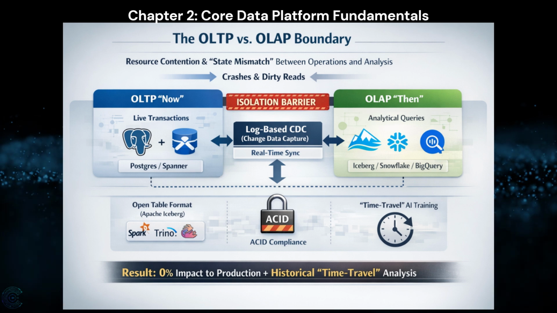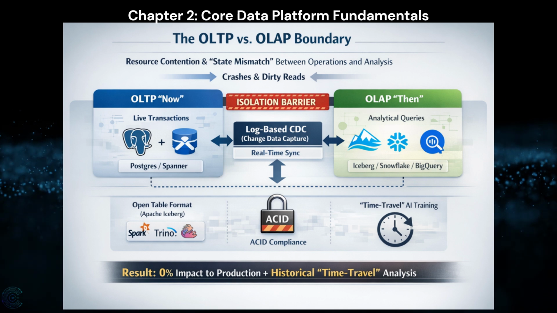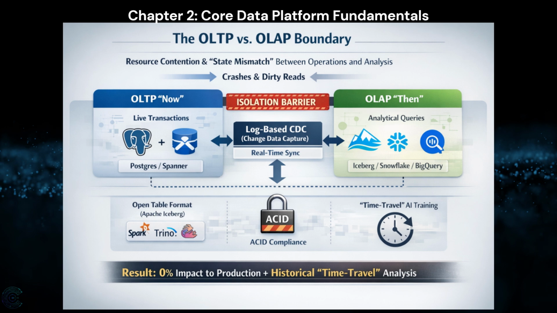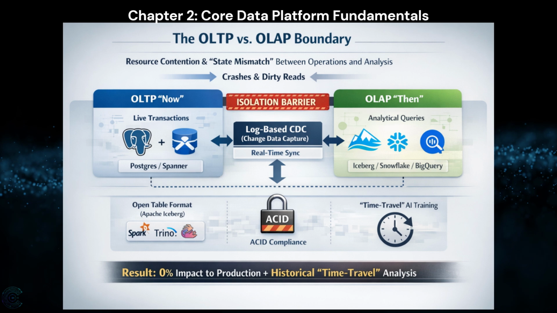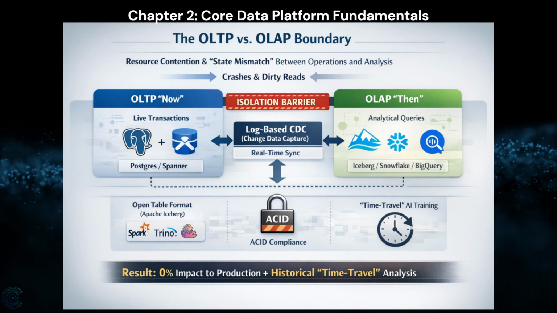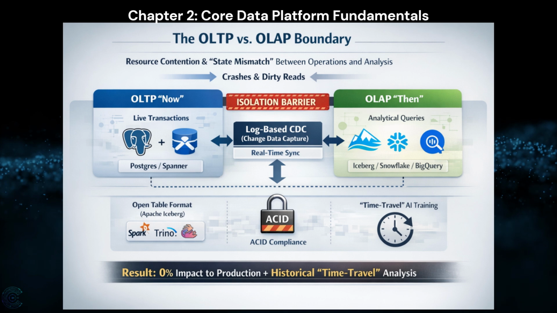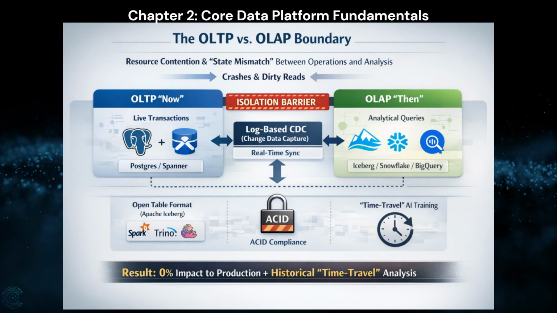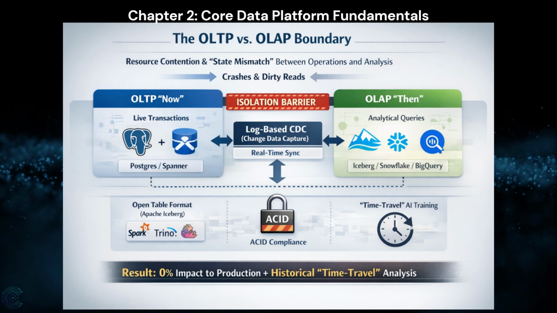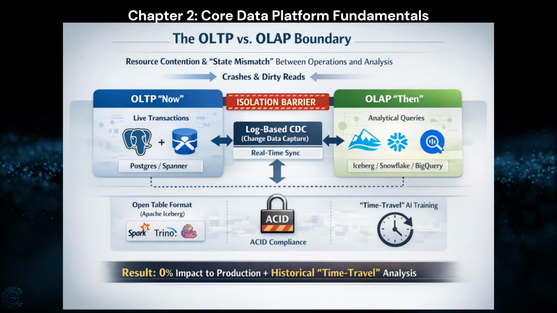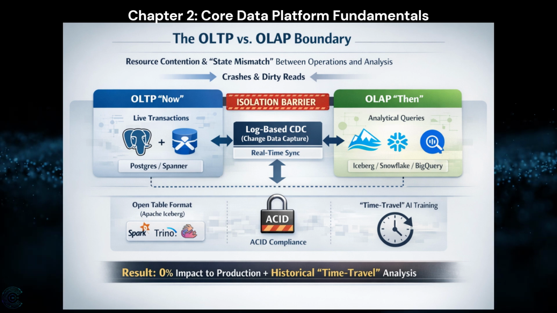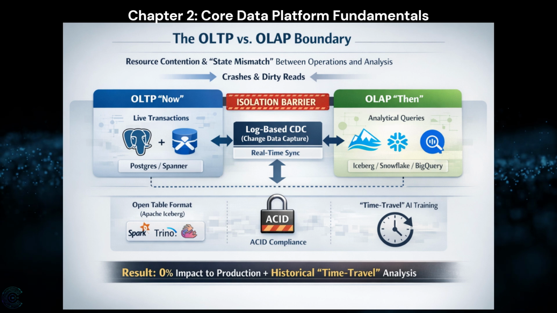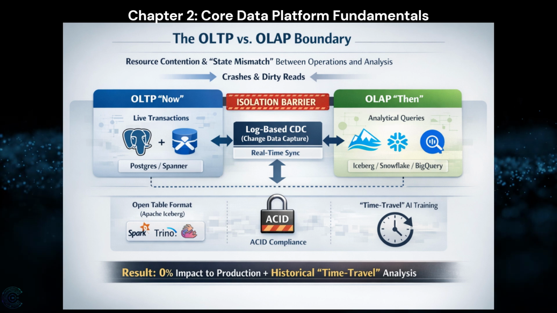Problem: resource contention and state mismatch between operations and analysis. Situation: many enterprises attempt to run complex AI feature extraction or heavy analytical queries directly against production transactional databases, OLTP. This either crashes production systems or results in dirty reads, where an AI model makes a decision based on an uncommitted or partially updated state. Task: guarantee complete isolation between stateful operations and longitudinal analysis while maintaining sub-second synchronization.